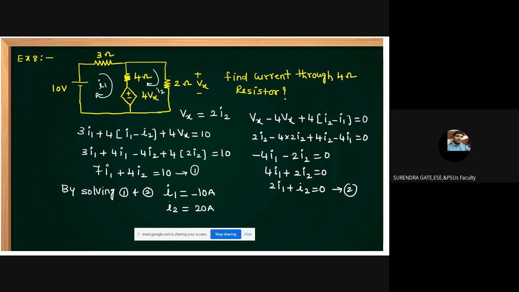Then what is the current through the 4 ohm resistor? The current through the 4 ohm resistor is I2 minus I1. This is 20 minus of minus 10, which gives 30 amperes. But sir, I will take I1 minus I2. Yes, you can take that, only the sign will change. This is 30 amperes.